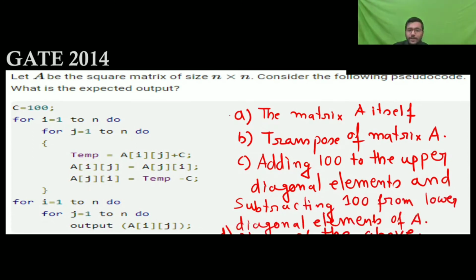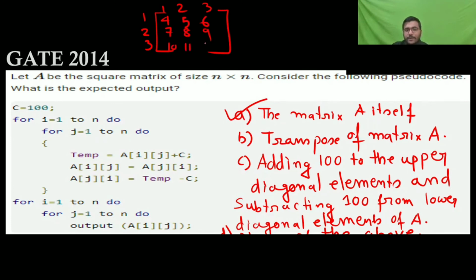the swapping, you will get the same matrix. You can use the one matrix here, 1 2 3, here 1 2 3, and use this 4 5 6, 7 8 9 10 11 12.